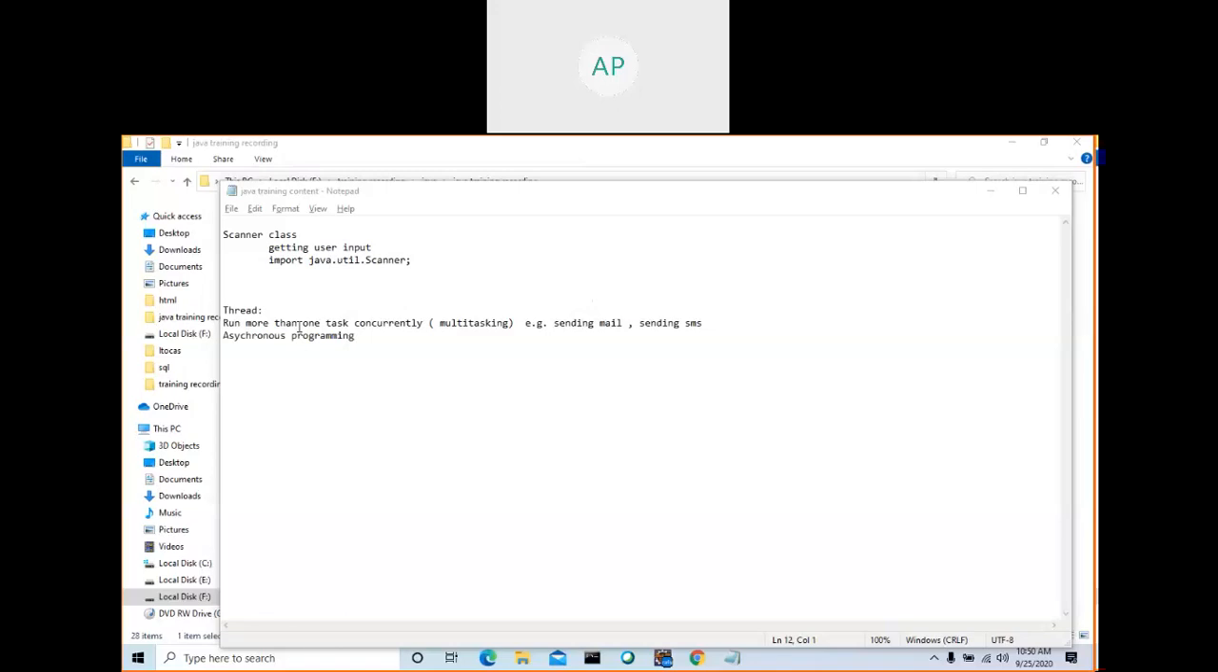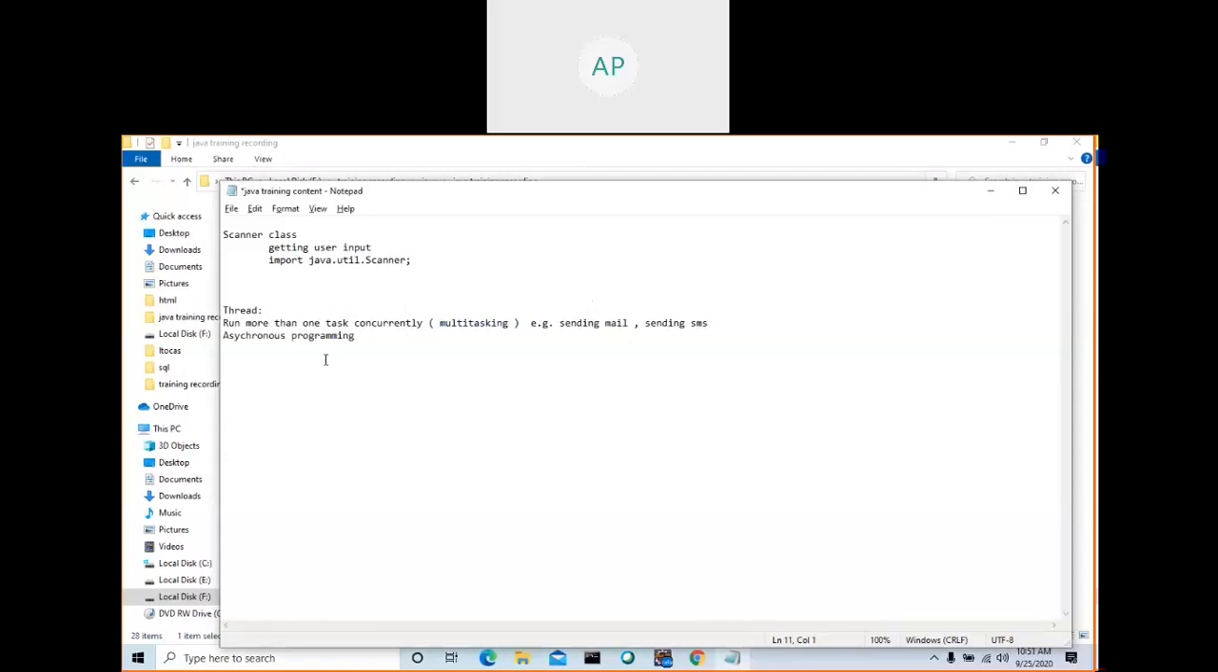So your CPU will give a certain amount of time to all the applications. That's why we call Windows a multitasking operating system. Type in Google what is multitasking.